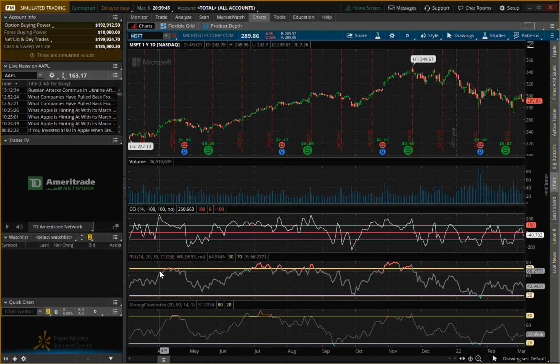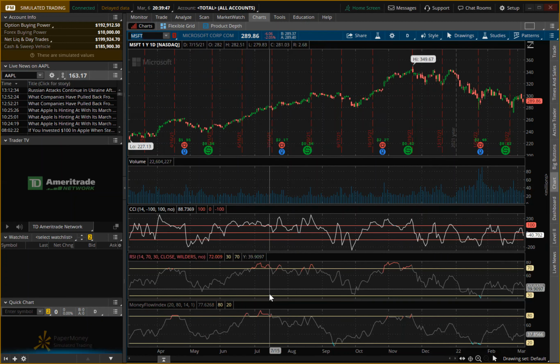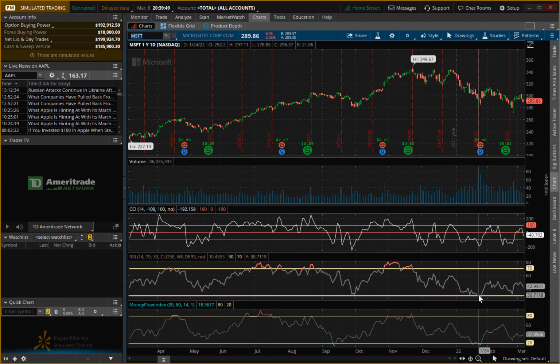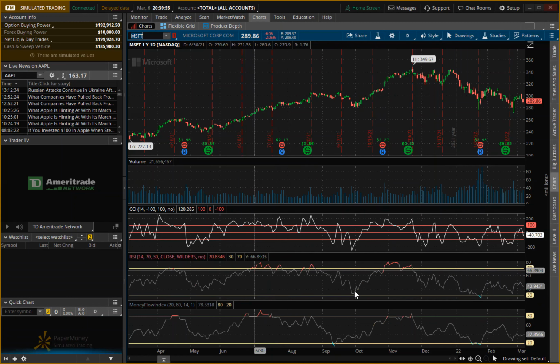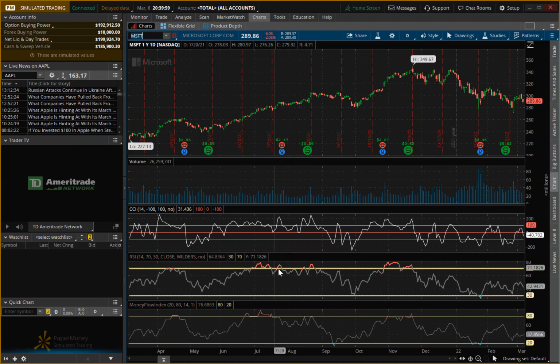And then RSI, it's a little more stable when it comes to selling. It's only been oversold at one point, but it reversed and went back up. But there was a short period of time again where it was considered to be overbought in this time period, and this time period, and this time period.